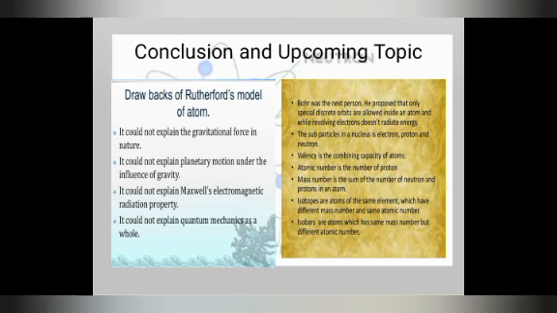Because of that, Bohr was the next person. He proposed that only special discrete orbits are allowed inside the atom, and while revolving, the electron doesn't radiate any energy. The subatomic particles in an atom are the electron, proton and neutron. Valency is the combining capacity of an atom. Once Bohr gave these different orbital energy shells, the valency topic automatically comes.